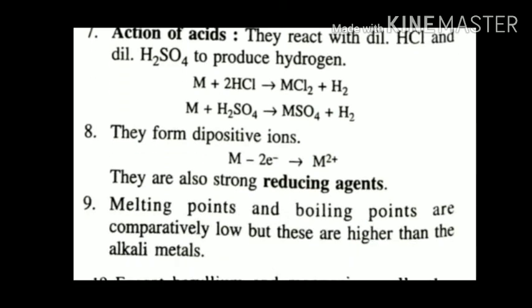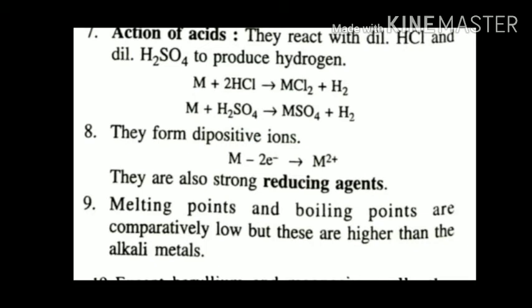They form dipositive ions. In the previous case we observed that they were forming unipositive ions. Why unipositive? Because they were losing one electron in order to gain a stable electronic configuration. You have already studied this in previous classes, but I am going to revise it. Let's consider sodium. The atomic number of sodium is 11.